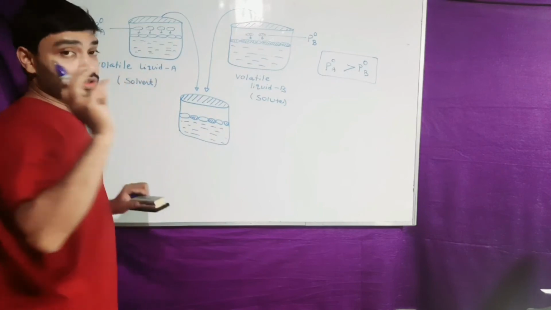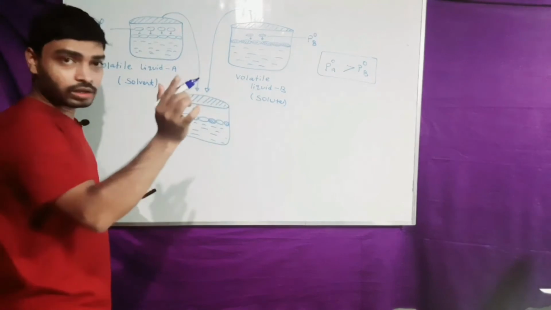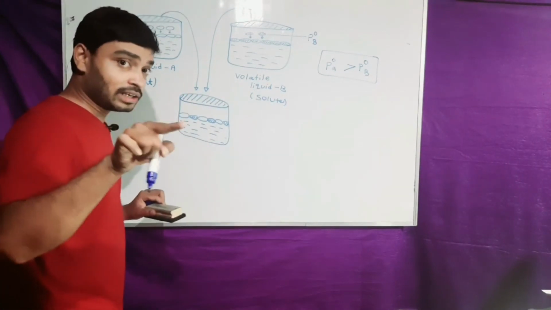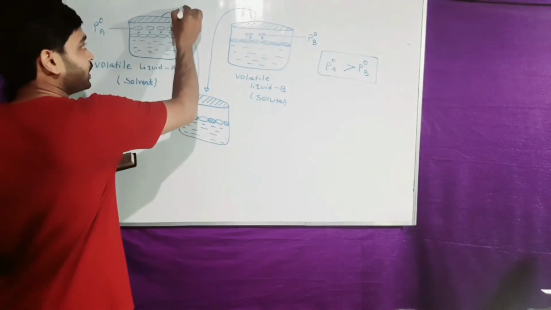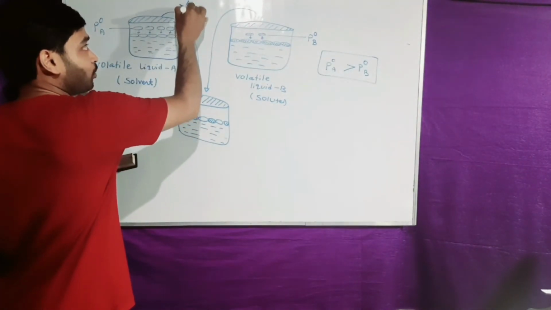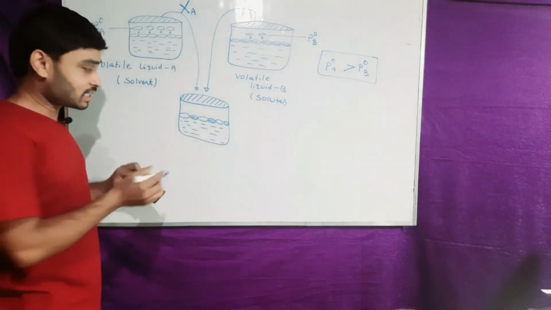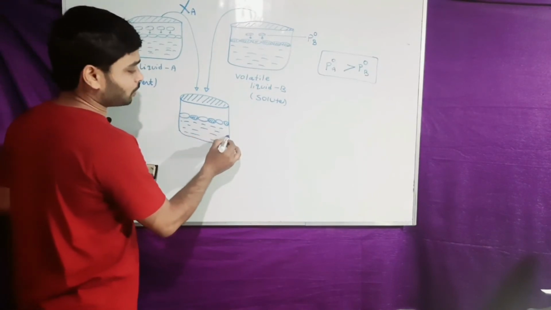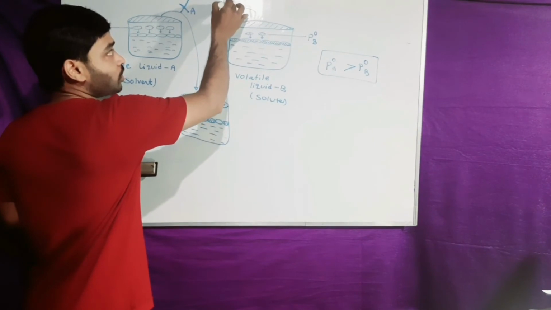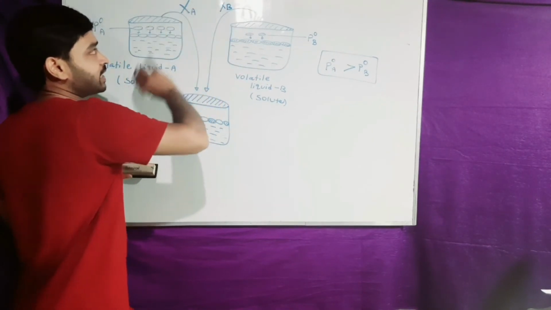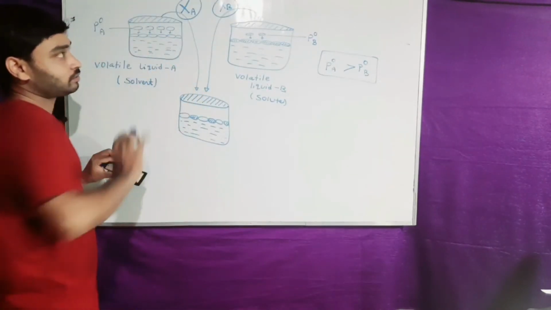That's why the concentration term expressing the solvent and solute quantity is mole fraction, which has the symbol X. The mole fraction of solvent is expressed as XA and the mole fraction of solute is expressed as XB here.